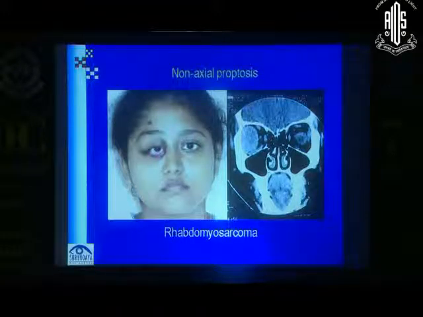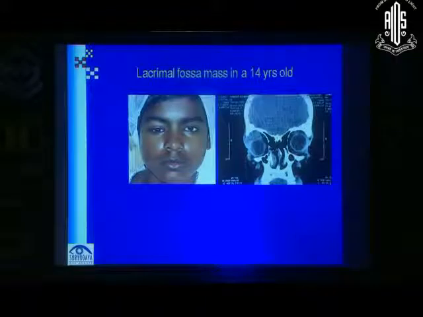This turned out to be a rhabdomyosarcoma as well. Okay, 14-year-old boy, 6 months history. His father works in the BSF. He was posted in Nagaland, and he was terribly worried that something had gone wrong with his child. The family brought him over to Calcutta and then the father flew in.